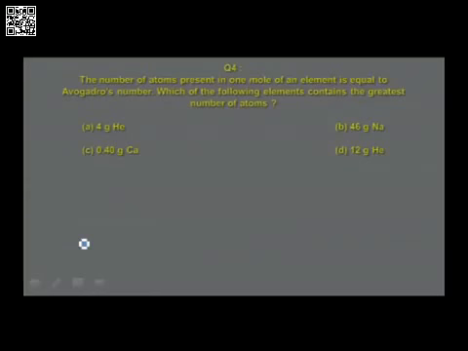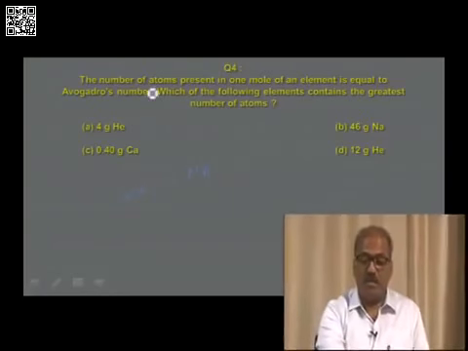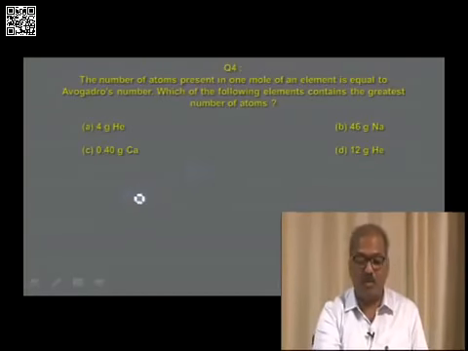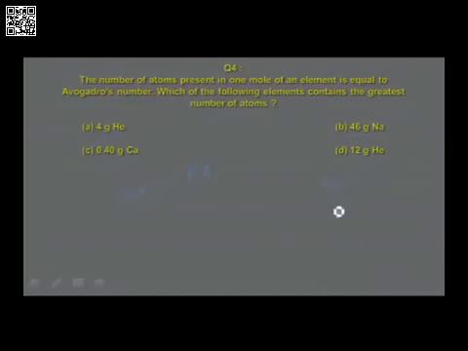The number of atoms present in 1 mole of an element is equal to Avogadro's number. The statement is given very clearly. Understand, 1 mole is equal to NA atoms. Which of the following elements contain the greatest number of atoms? The question is based on moles and atoms, therefore convert the masses of these species given into number of moles. So how to calculate? For 4 grams of helium, number of moles n is equal to 4 divided by 4 grams per mole, that is equal to 1 mole.